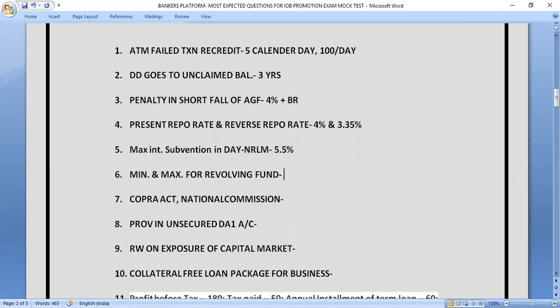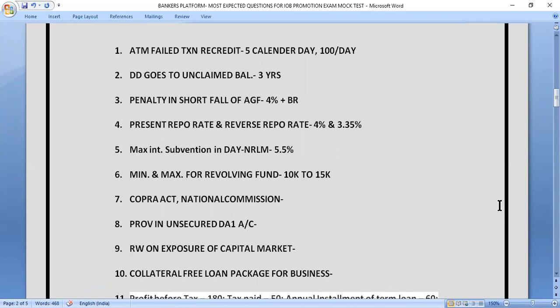Our next question is, what is the minimum and maximum amount for revolving fund in the NRLM scheme? If a revolving fund is sanctioned, how much fund will be there? The correct answer is 10,000 to 15,000 rupees. That is the minimum and maximum of revolving fund for a self-help group.